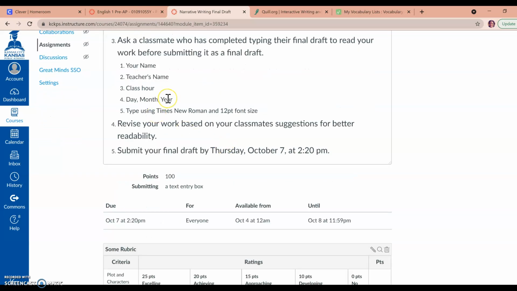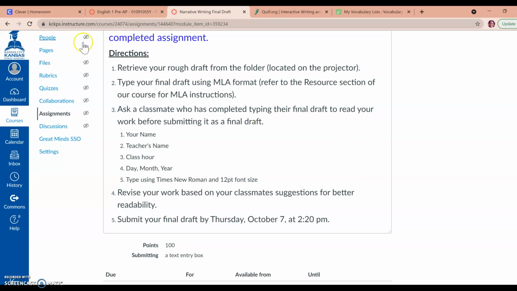When you're finished typing your rough draft and making it a final draft, please ask your classmate to read your work so that it has the correct readability. Please make sure that you check it or make the necessary changes that your classmates suggest. Your final draft is due on Thursday, October 7th by the end of the day, 2:20 p.m. Again, Thursday, October 7th at 2:20 p.m.